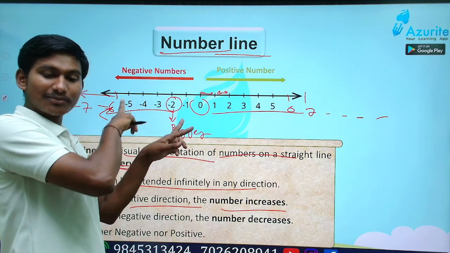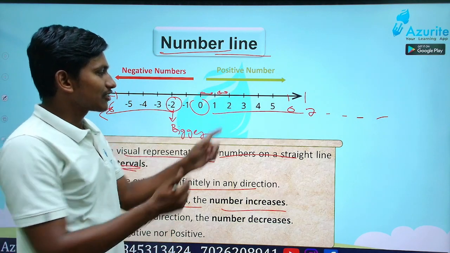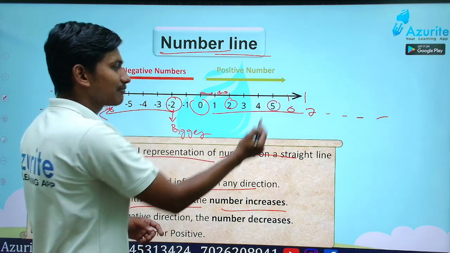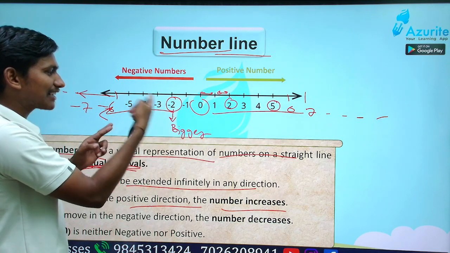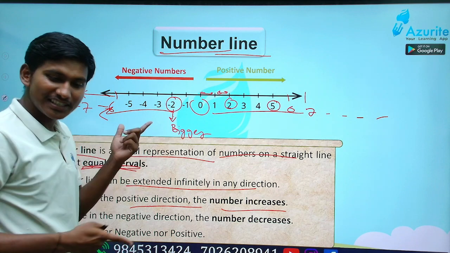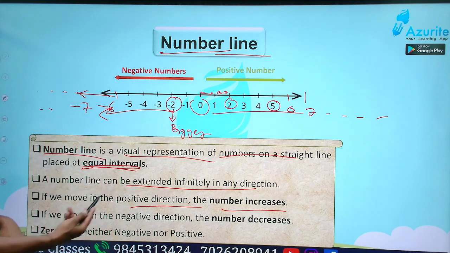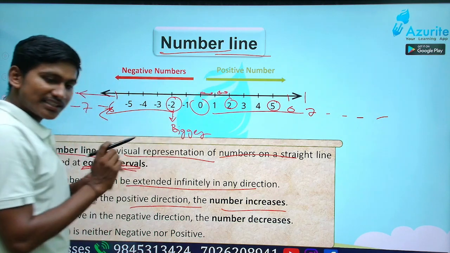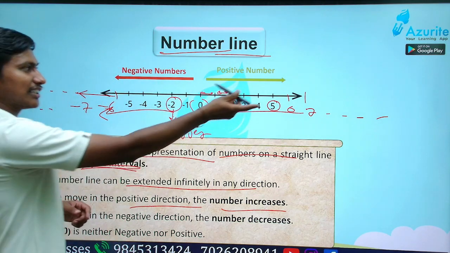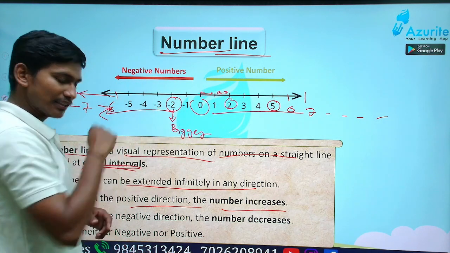Here, opposite. Here 2 is smaller than 5. But here -2 is bigger than -5. Opposite, isn't it? That is how the opposite numbers work. Got it? So if you move in the positive direction, the numbers will increase. If you move in the negative direction, the numbers will decrease.